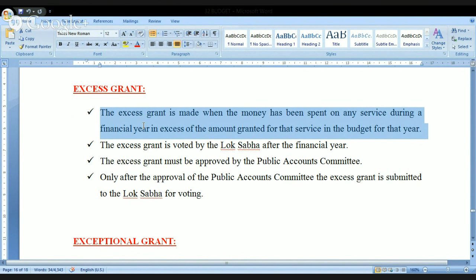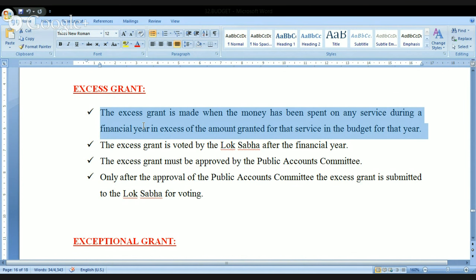Kindly see here, you have already seen the supplementary grant. In supplementary grant also the money is over before the completion of the financial year. In excess grant also we are facing the same problem. That's the reason there is no difference between supplementary grant and excess grant.